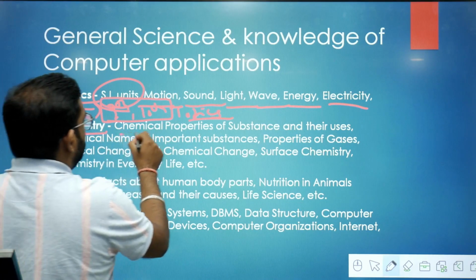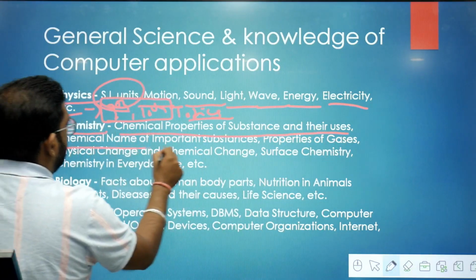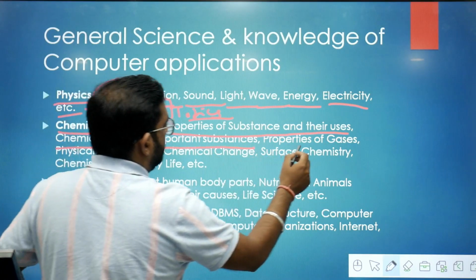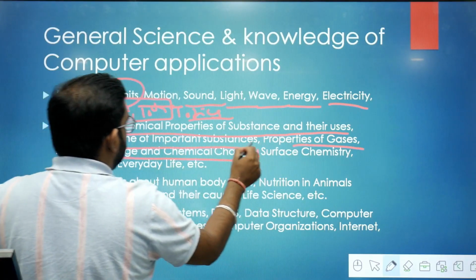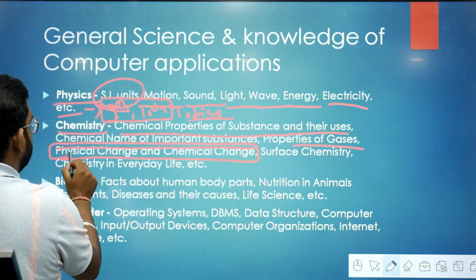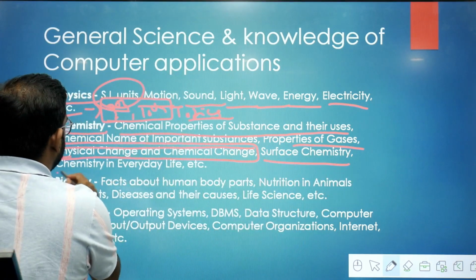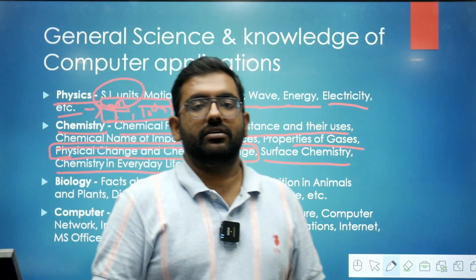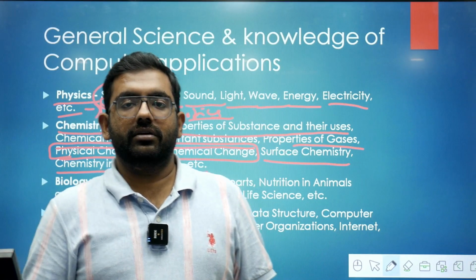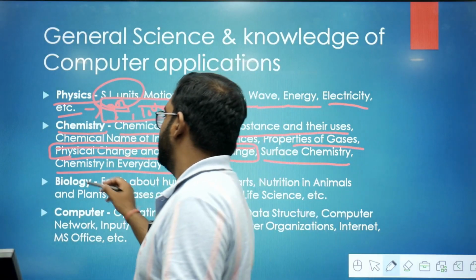Chemistry, you should do chemical properties of substances and their uses, chemical names of important substances, properties of gases, physical change and chemical change. What is a physical change or a chemical change and their examples. Surface chemistry, you should do chemistry in everyday life. What is the role of chemistry in everyday life? What are the uses? Where you see the uses of chemistry. So this is a very important topic in chemistry.